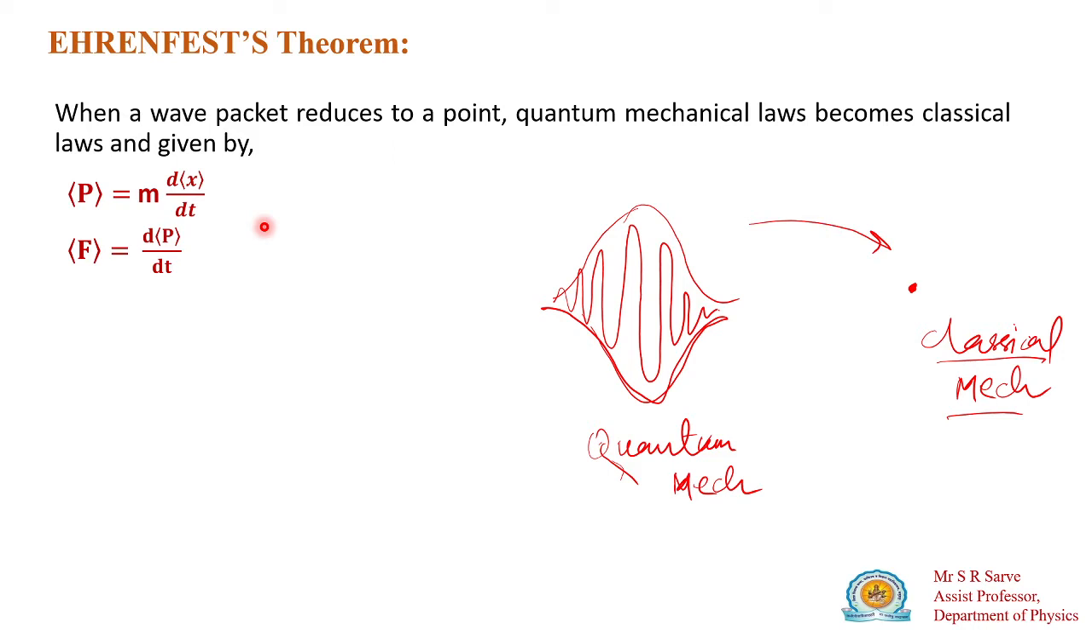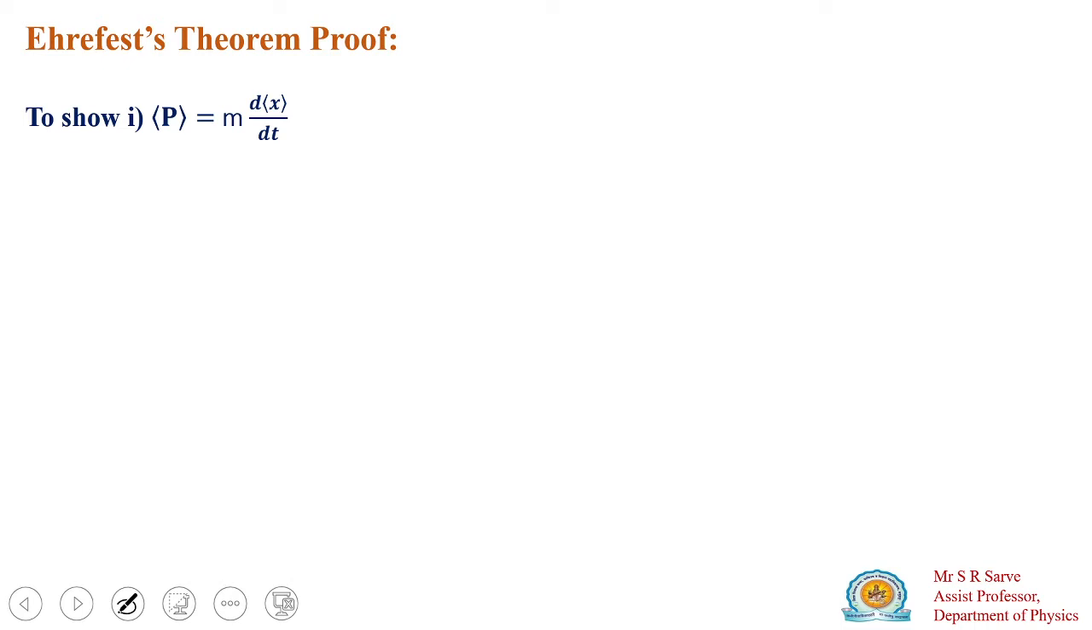Quantum mechanics means we have to use the concept of the expectation value of momentum. So that we are going to learn now. First, we have to show that the expectation value of momentum is equal to mass times the differentiation with respect to time of the expectation value of the position coordinate. So that we have to learn now.